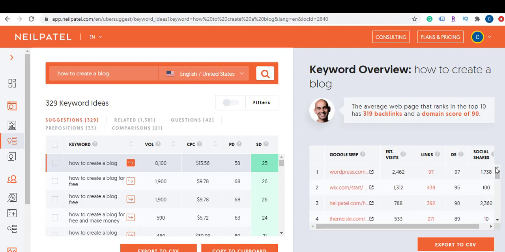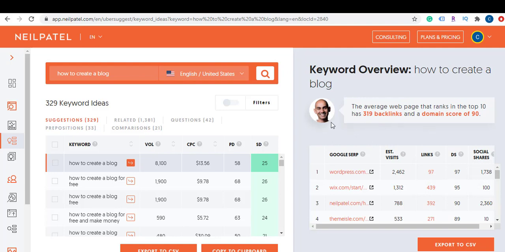So I would suggest that you kind of stay away from this keyword. This is not the best keyword for someone that is just starting. Unless you want to invest on paid ads, but as we saw here, the cost per click is very high. So I would really suggest you just go with a lower competition keyword where your competitors don't have such high domain scores here.